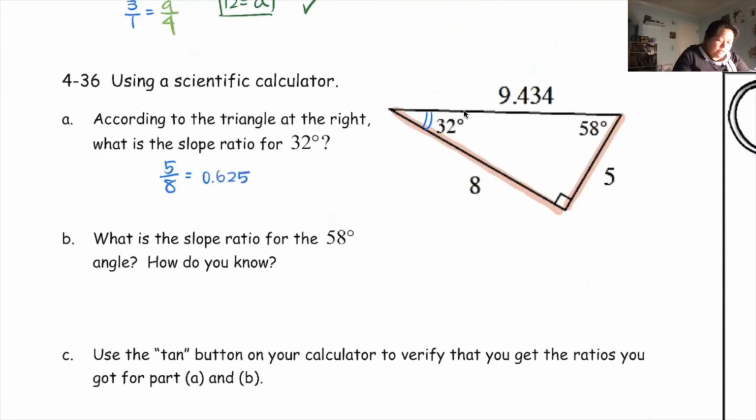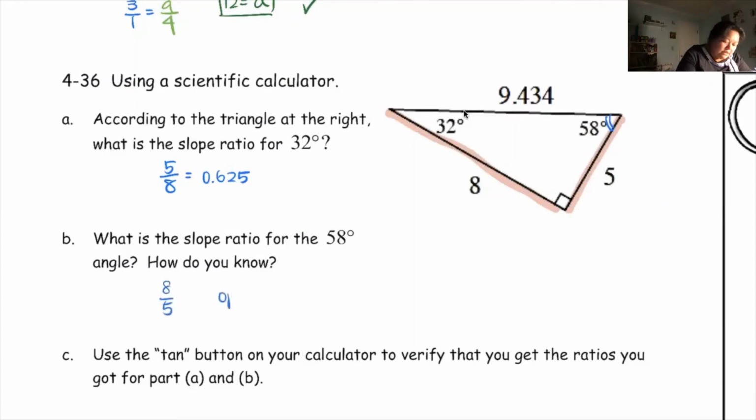What about the other way around? What is the slope ratio of 58 degrees? Hint: it's really, really similar to what we just did. Okay, so if you already know what to do, fantastic. If not, let's take a look. If we're now on 58 degrees, my rise is 8, my run is 5. So the slope ratio is 8 over 5, right?